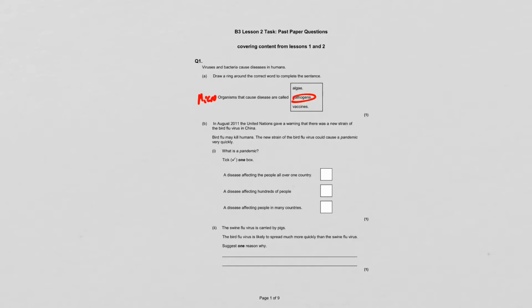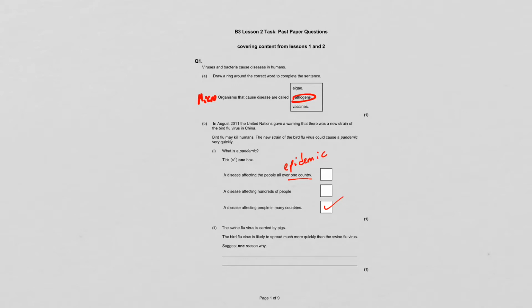Question B. In August 2011, the United Nations gave a warning that there was a new strain of the bird flu virus in China. Bird flu may kill humans. The new strain of the bird flu virus could cause a pandemic very quickly. What is a pandemic? A disease affecting the people in one country, a disease affecting hundreds of people, or a disease affecting people in many countries. Well, a disease affecting the people in one country is called an epidemic, whereas a disease affecting people in many countries is a pandemic.